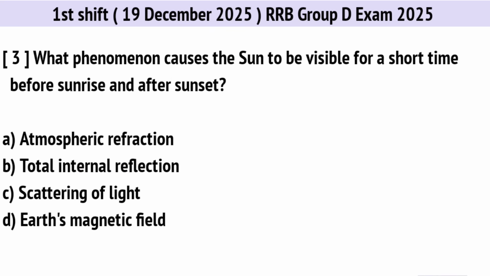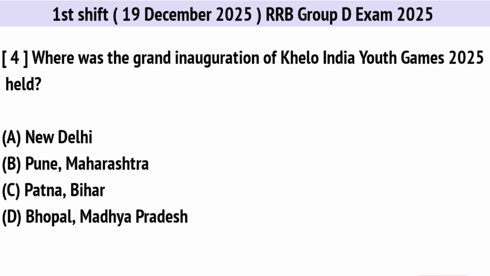What phenomenon causes the sun to be visible for a short time before sunrise and after sunset? Correct option is A. Atmospheric refraction. Where was the grand inauguration of the Khelo India Youth Games 2025 held? Correct option is C. Patna.